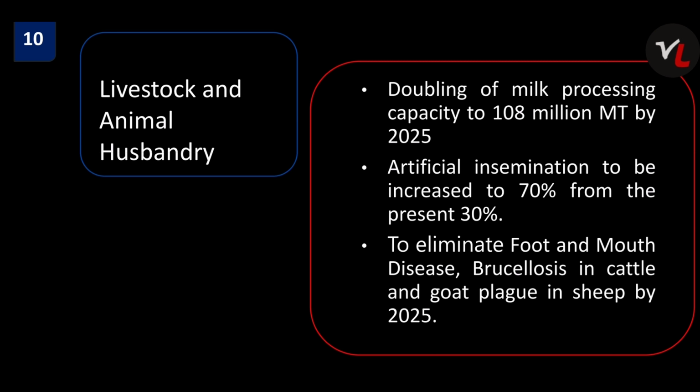So I repeat the 3 points: doubling of milk processing, artificial insemination to get increased to 70%, to eliminate foot and mouth disease, brucellosis in cattle and goat plague in sheep by 2025.